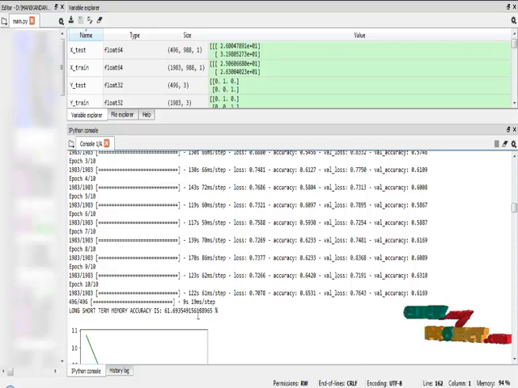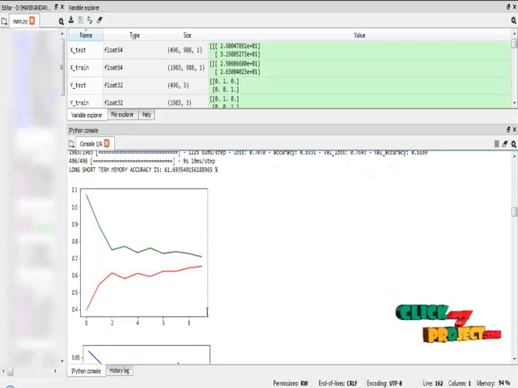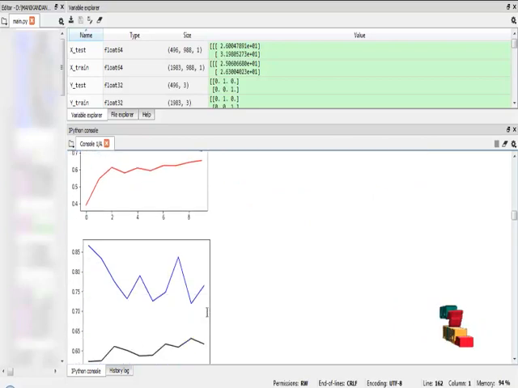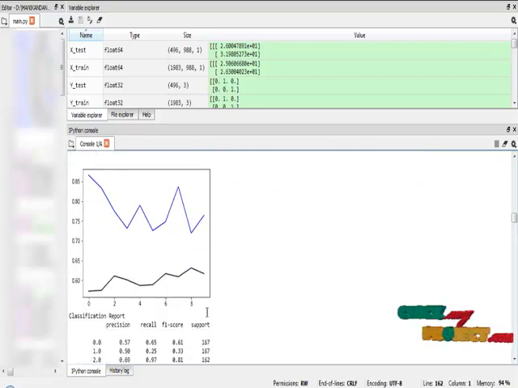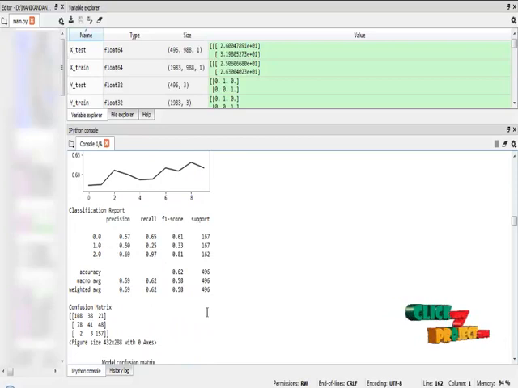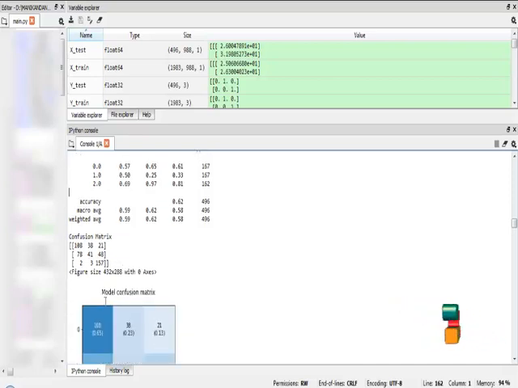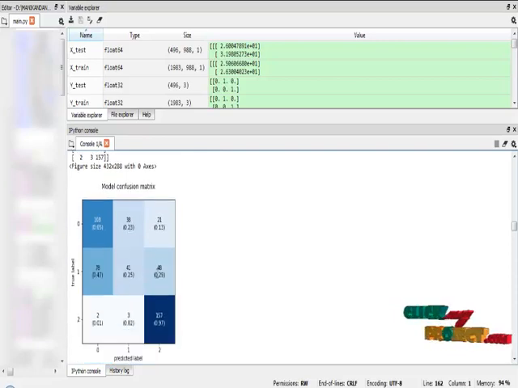The LSTM accuracy is 61%, and this is the performance graph for accuracy and loss for the long short-term memory neural network algorithm. And this is the classification report for the LSTM algorithm: precision, recall, F1 score values for general anesthesia, local anesthesia, and regional anesthesia. Precision means the number of correct predictions, recall means the number of correct instances of prediction, and F1 score is used to measure the test accuracy. And this is the confusion matrix result, and this is the confusion matrix diagram.